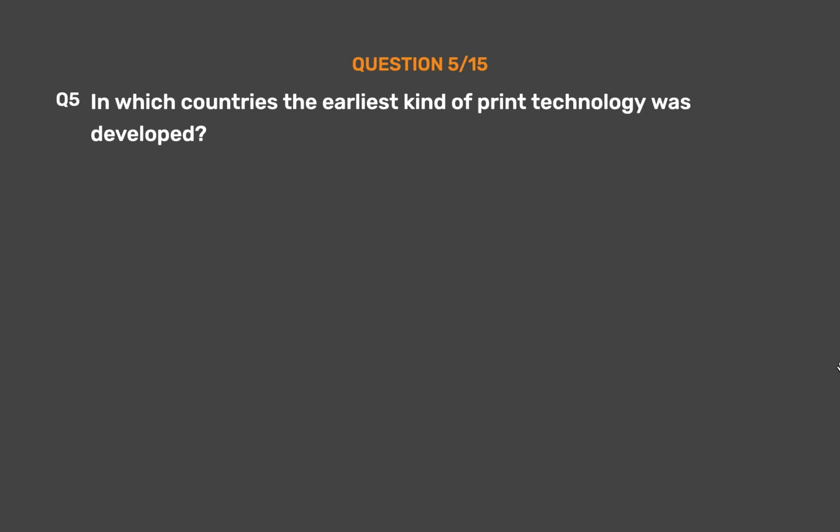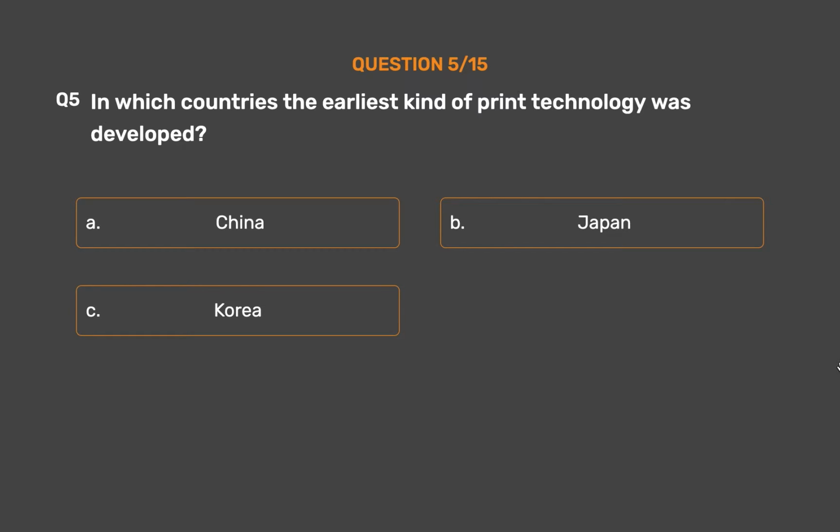Question number 5. In which countries was the earliest kind of print technology developed? Option A. China. Option B. Japan. Option C. Korea. Option D. All of them.